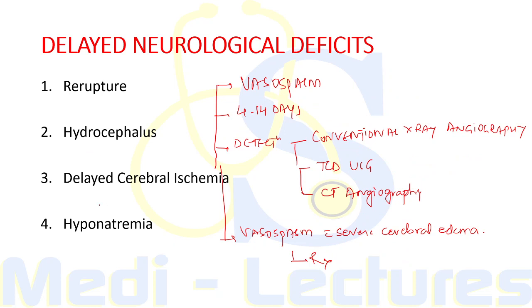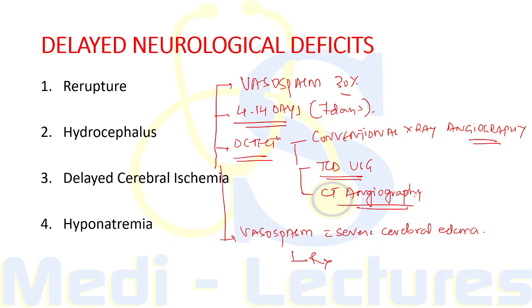Now delayed cerebral ischemia following subarachnoid hemorrhage is due to vasospasm. Now this vasospasm causes symptomatic ischemia and infarction in 30% cases, and it is due to the effects of clotted blood and its breakdown products. This also leads to decline in the mental status following SAH. So usually the signs of delayed cerebral ischemia appear 4 to 14 days following SAH, and the peak is at the 7th day, and it can be detected via conventional X-ray angiography, transcranial Doppler ultrasound and CT angiography.